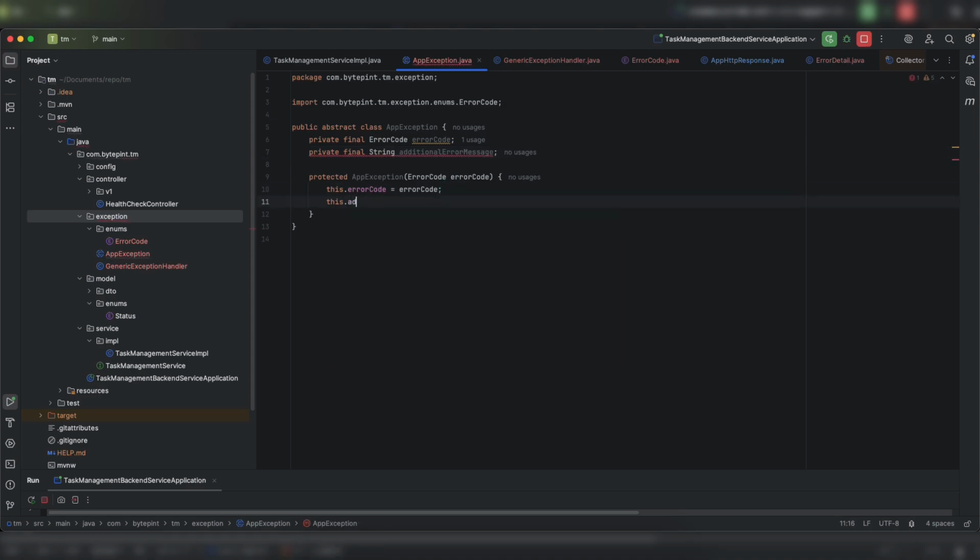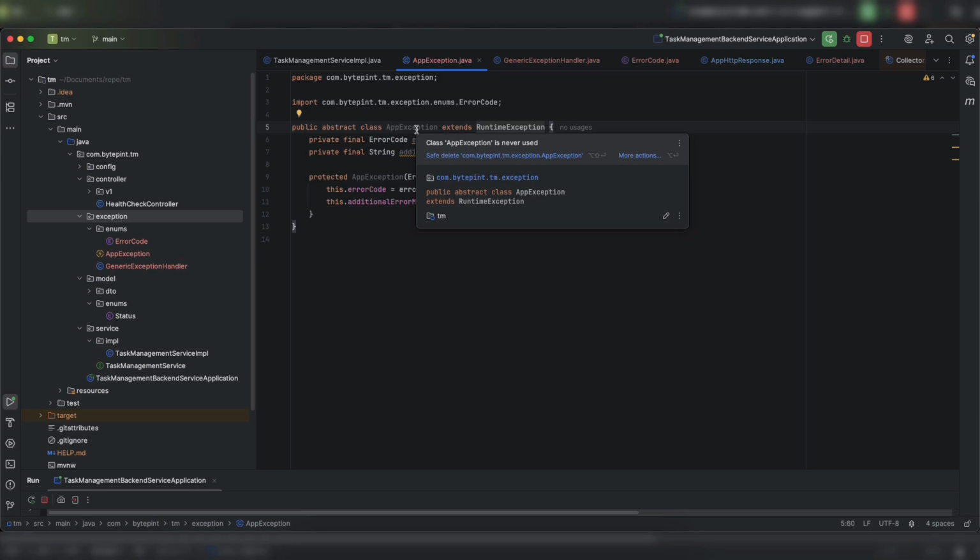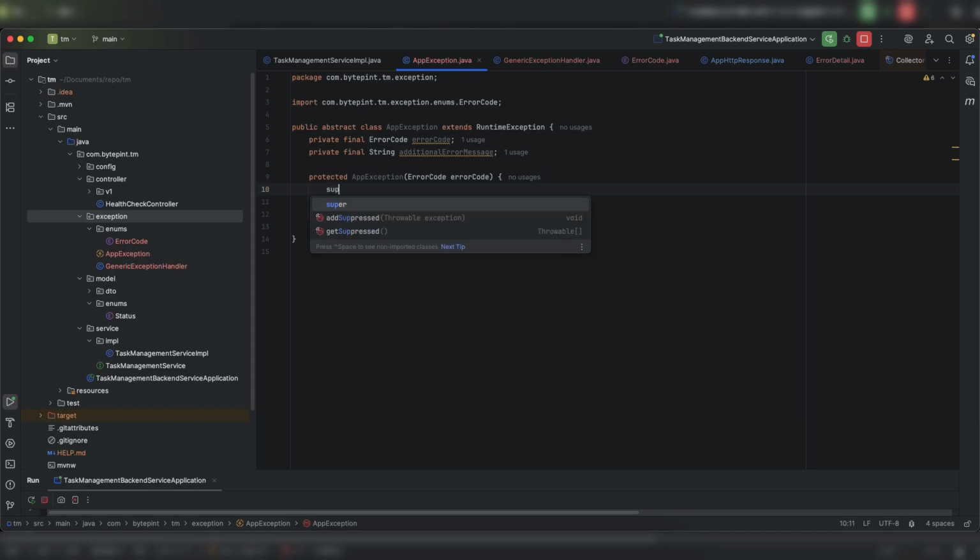So additional error message, no. Okay. And one more thing, I need to extend RuntimeException. If I'm not extending RuntimeException, then this is nothing but a simple class, not an exception class, right? So that's why I'm extending RuntimeException. But whenever you extend RuntimeException, you need to call the super constructor as well, right? So let me pass the error message.